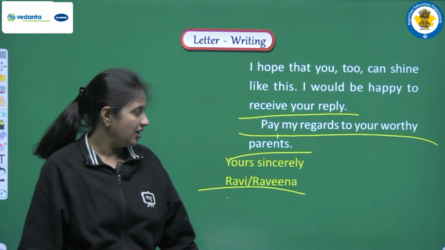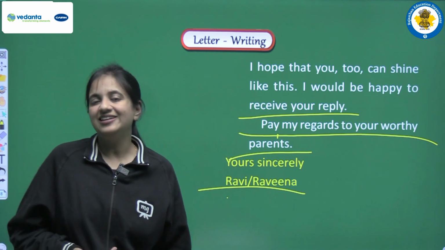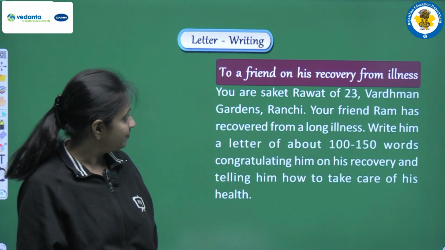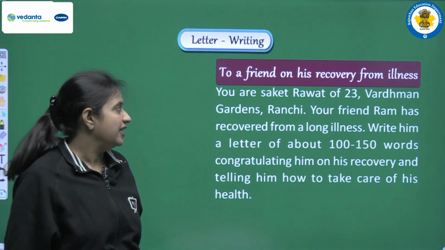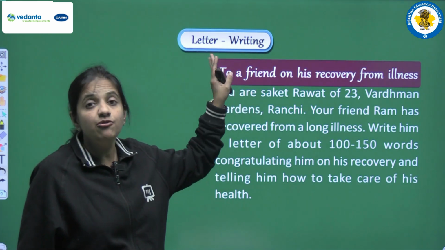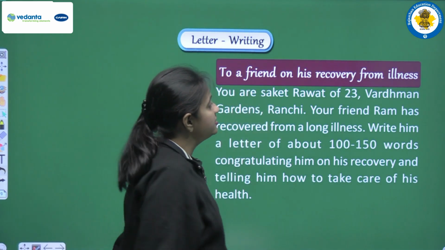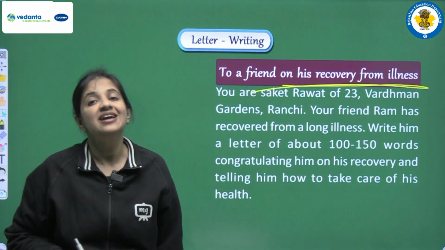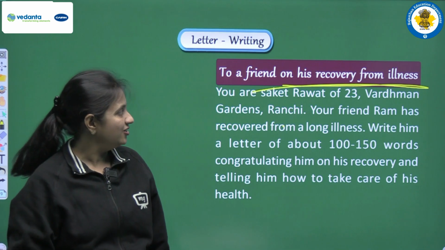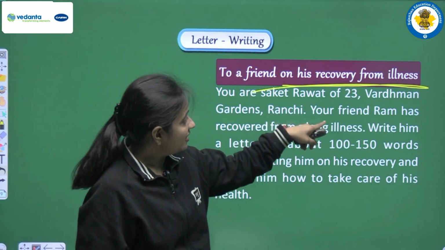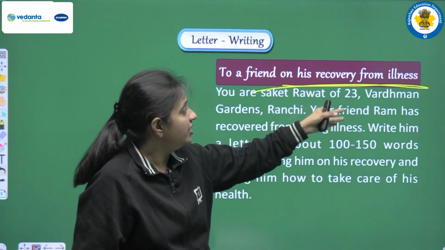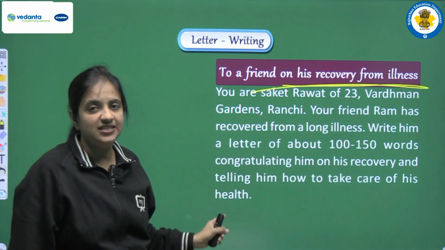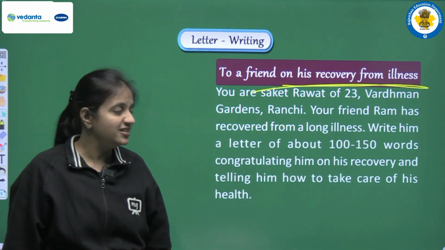Okay, so now let's discuss one more letter. Now let's see one more example of how we can write one letter. So this time again we have to write a letter to our friend, on his recovery from illness. So this time what is our topic? Our topic is we have to write to our friend, and in that letter we have to talk about his recovery from illness. Okay, so now let's read the entire question that is given to us.